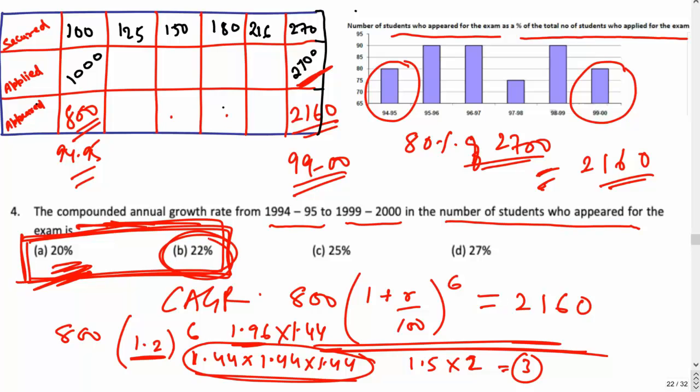Because if you calculate using the exact calculation, you will get that with 20%, your answer will be lying somewhere around 1900-something. So the exact answer for this question comes out to be B. How you have to do it is using either approximation or a calculator. That is the only way going forward.